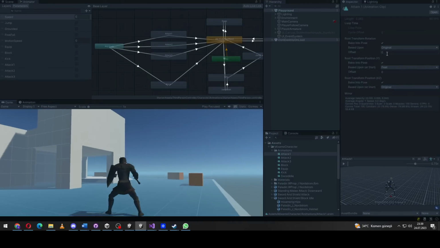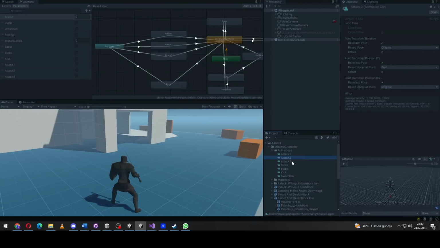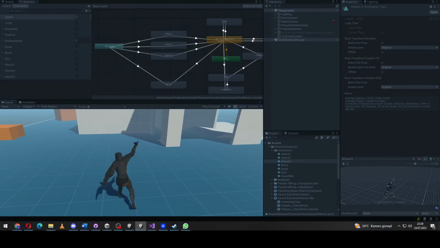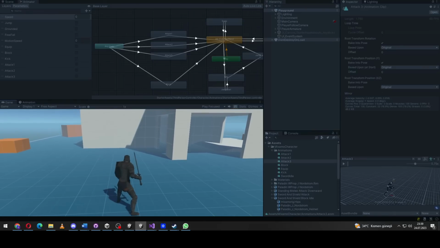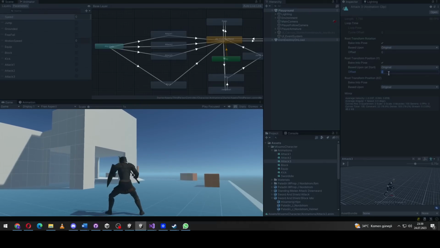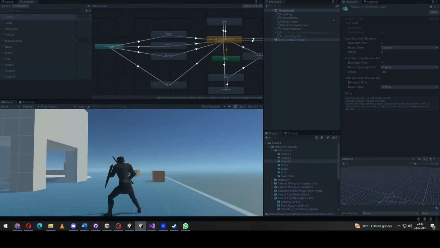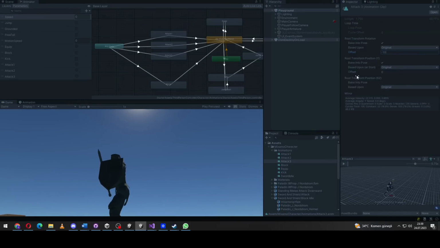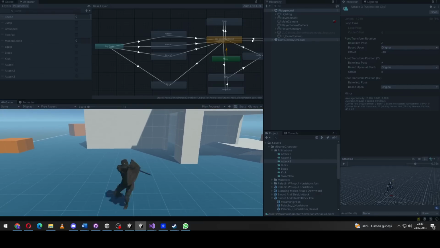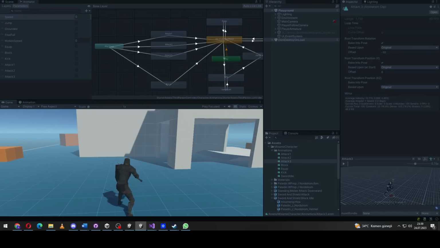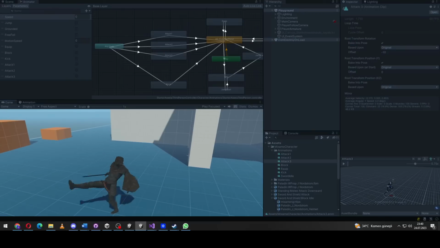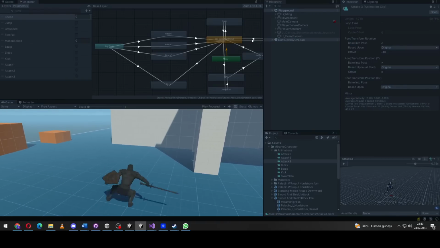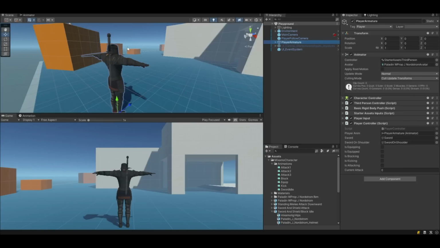We need to make some changes to the animations. Please make settings like this. I realized I wrongly selected the exit time of the third attack.